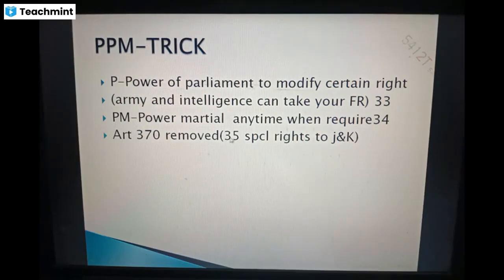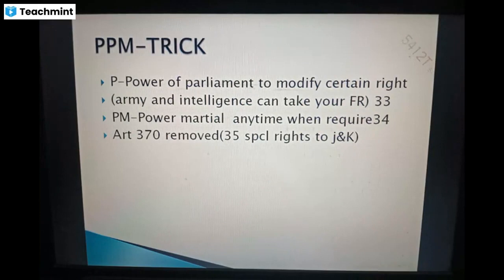And Article 370, which was earlier a special provision for Jammu and Kashmir, has been removed. This technique is PPM. So for fundamental rights, we studied Article 14 to Article 35. Clear? This is all about fundamental right articles.